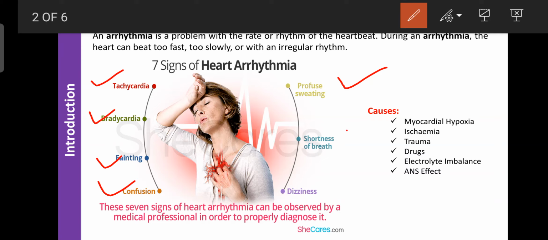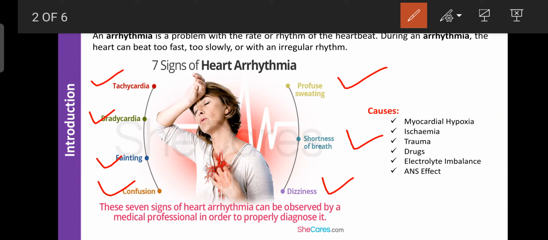Then shortness of breath, a difficulty in respiration, is also a sign and symptom of arrhythmia or pneumonia. So after shortness of breath, you can monitor your heartbeat. If the heartbeat is normal, then the shortness of breath is related to a lung infection. If the heartbeat is abnormal along with shortness of breath, that indicates the candidate is suffering from arrhythmia. The next one is dizziness or mental clouding, due to deficiency of oxygen and glucose towards the CNS or brain. That person suffers from dizziness, which is another sign and symptom of arrhythmia.